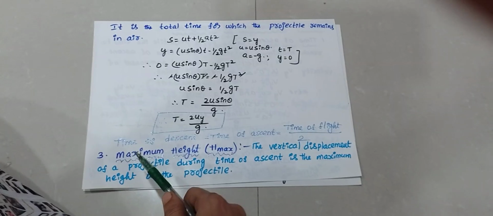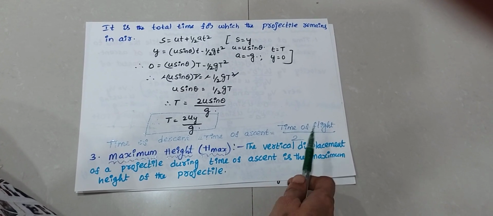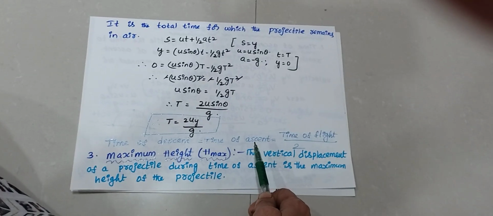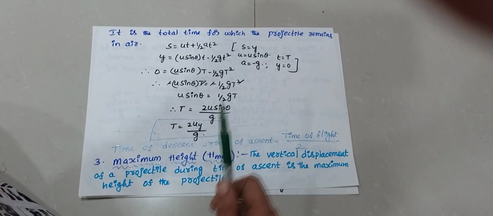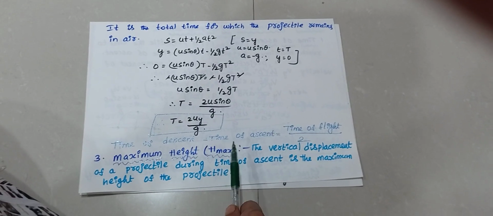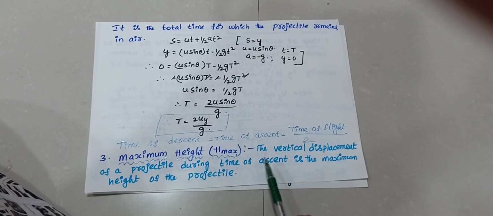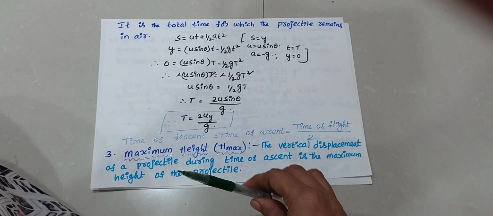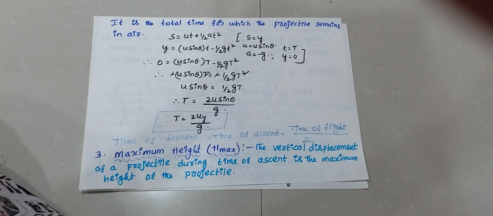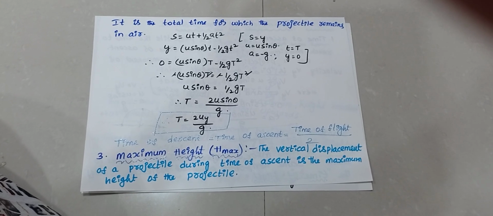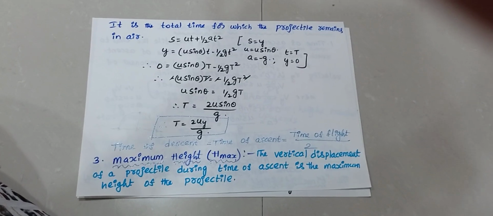What is the formula? Time of descent is equal to time of ascent is equal to time of flight by 2. This is also very important for MSET purpose. Okay, now another parameter is maximum height, H maximum. The vertical displacement of a projectile during time of ascent is the maximum height of the projectile.